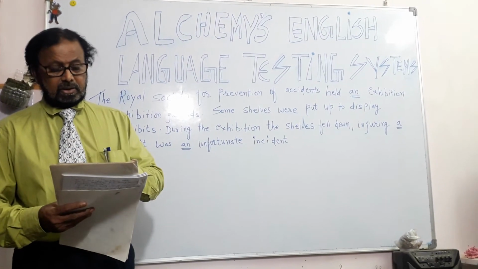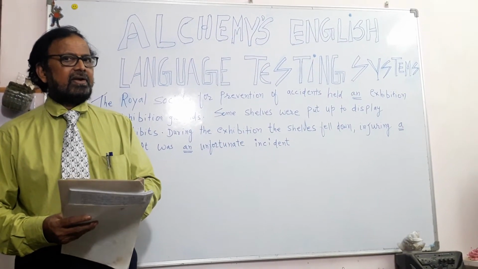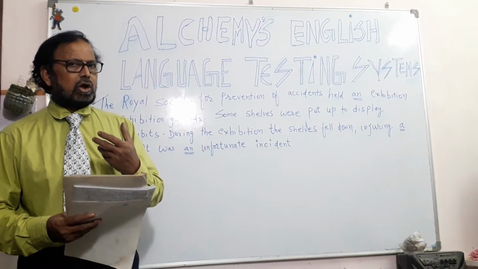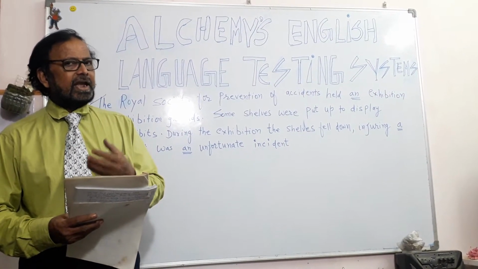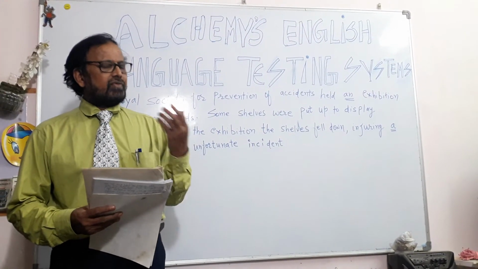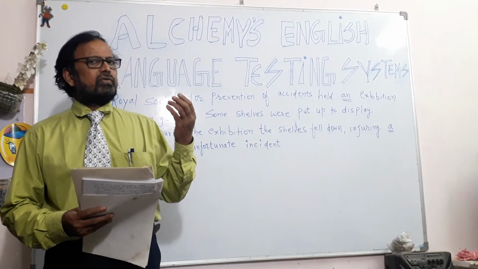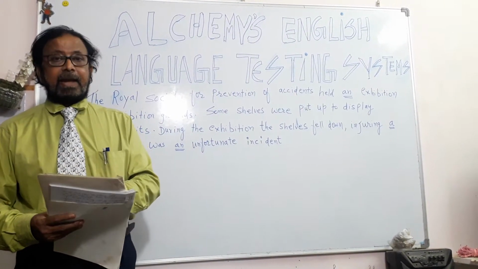I bought him an apple. Again, the article an, for a singular, it is always singular, a and an. But here, instead of an boy, we said a boy, because the word boy starts with a consonant, so we used a. But here, I bought him an apple.